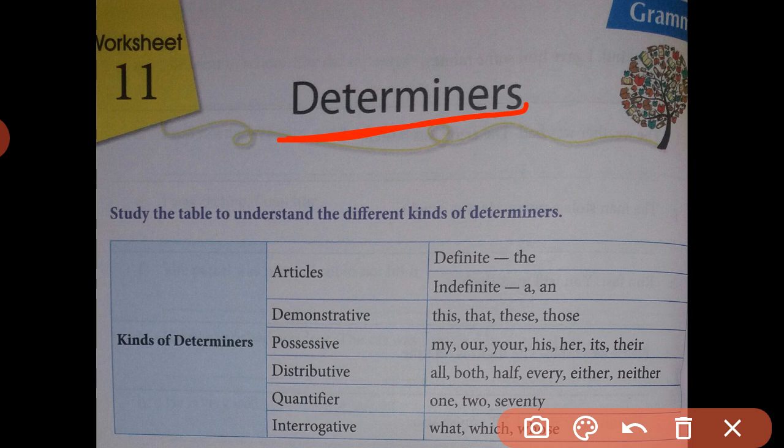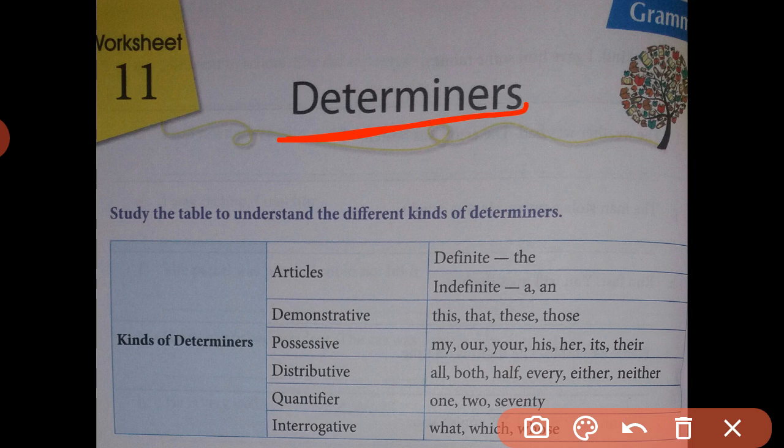If we talk about determiners, then they can be of two types. They can be specific or they can be general. What are the general determiners? They are used in a noun phrase when we are talking about people or things in an indefinite way.